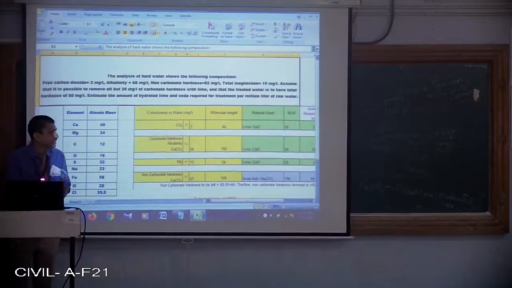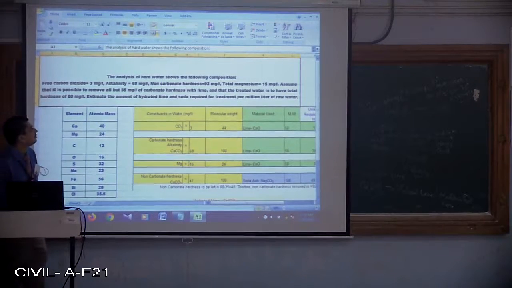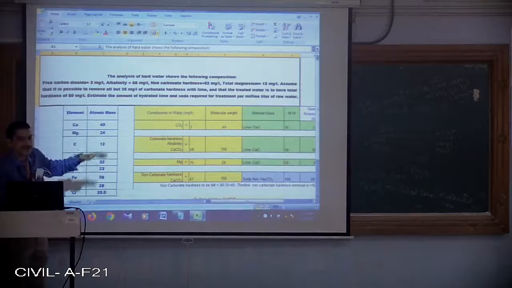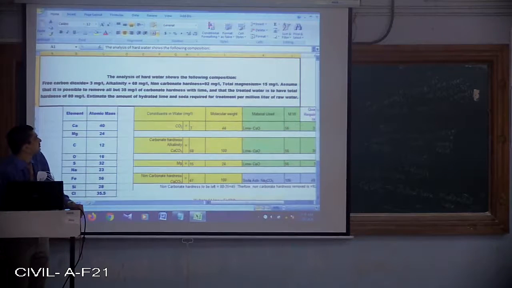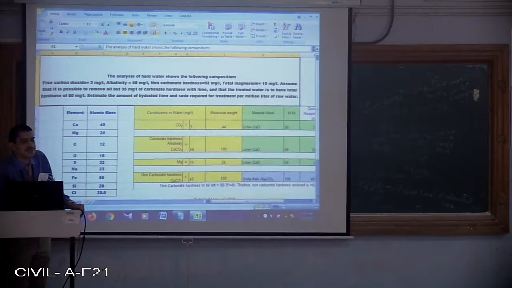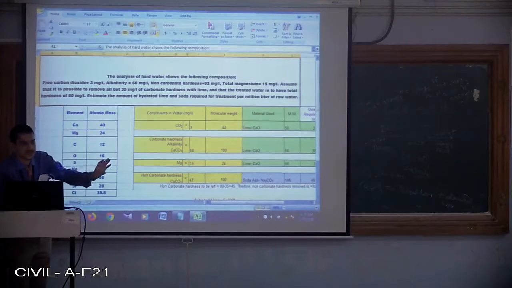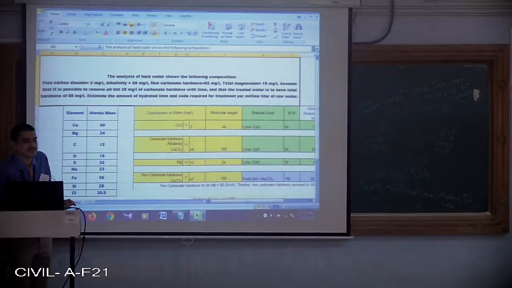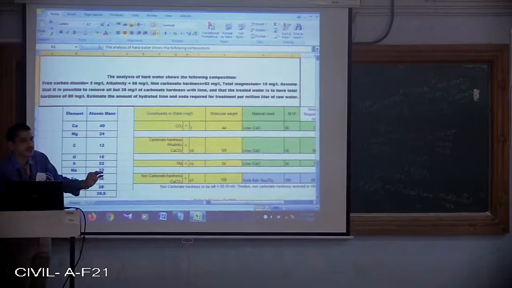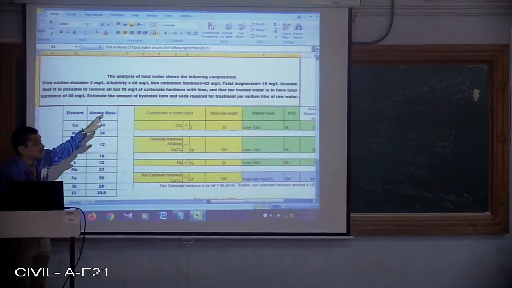Coming to the next part. So that means now we have clearly understood which materials have to be removed by making use of the lime soda method. How much concentration has to be removed? Which material has to be removed? That is the first question that needs to be answered. Second one, how much concentration has to be removed?